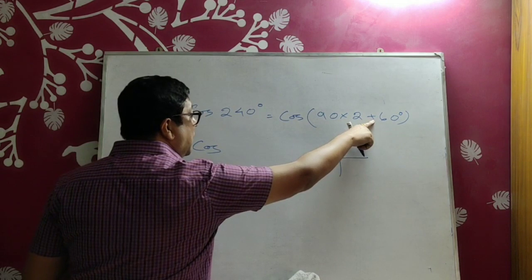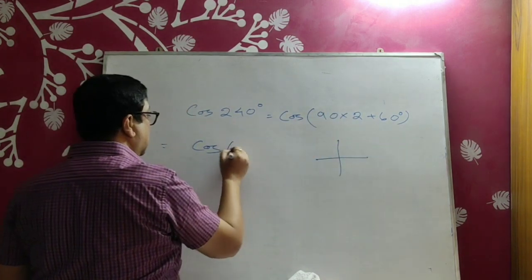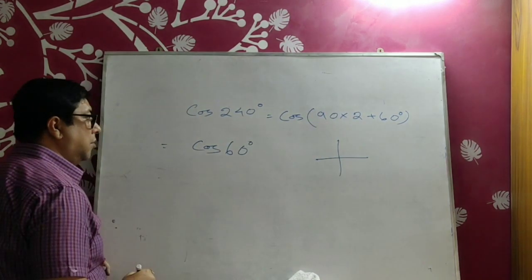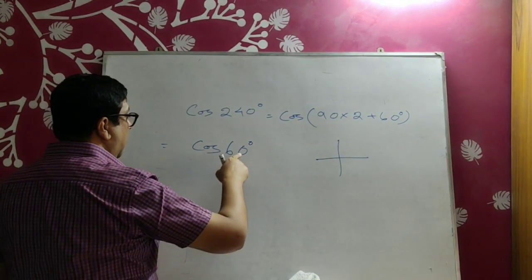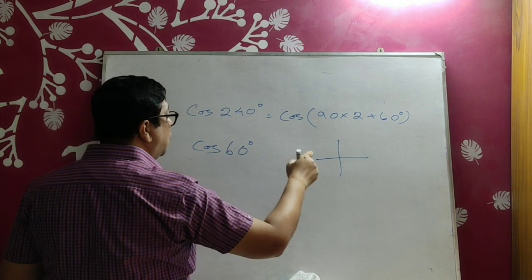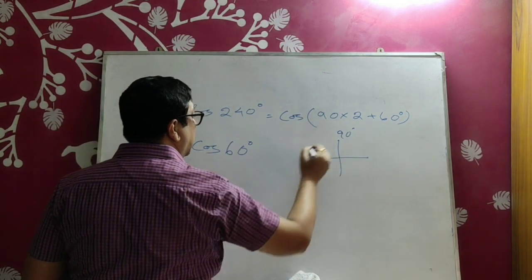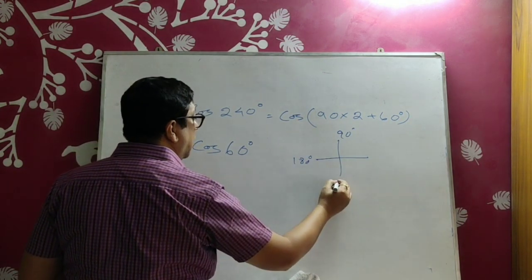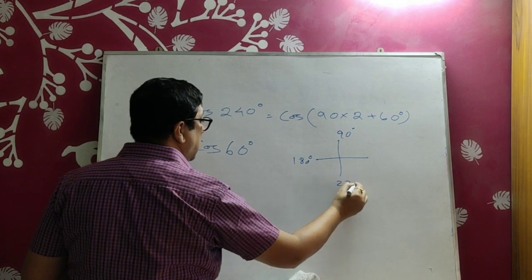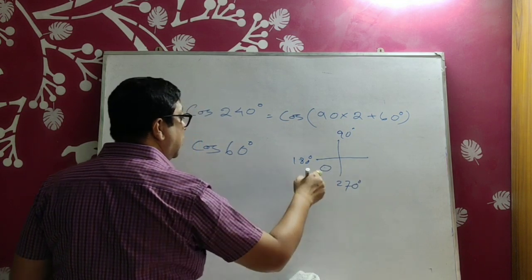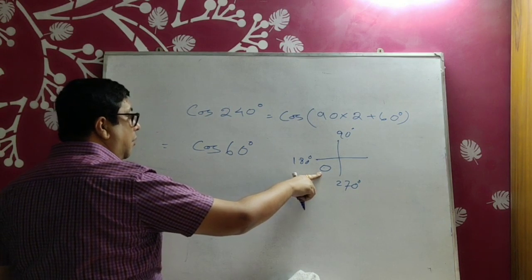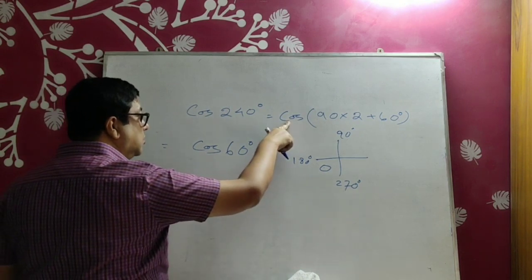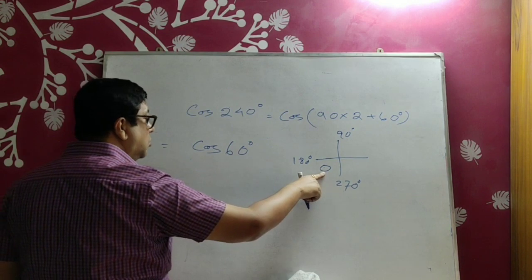This plus or minus is no matter. 60 degrees. Now 240 degrees. This is 90. This is 180. This is 270. 240 degrees is here. This is the original room of tan, but this is cos, so this will become negative.